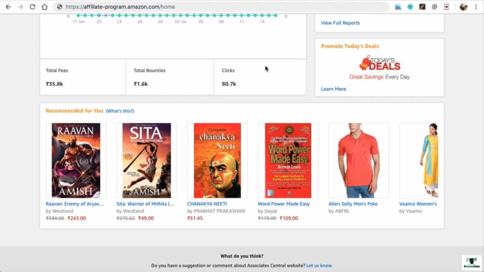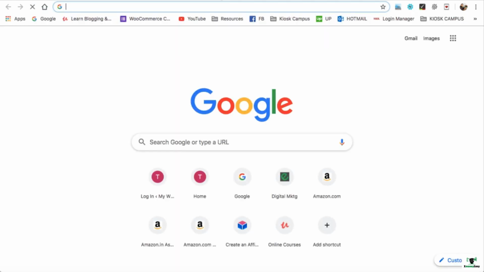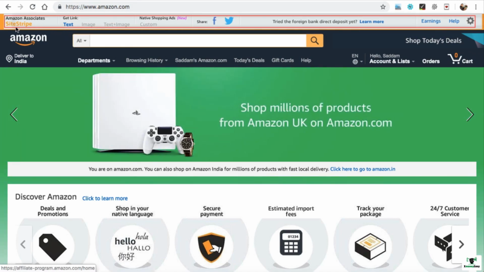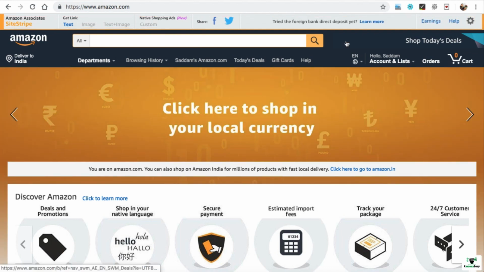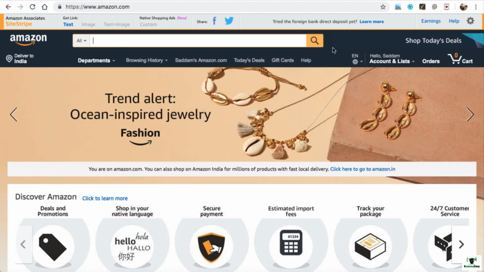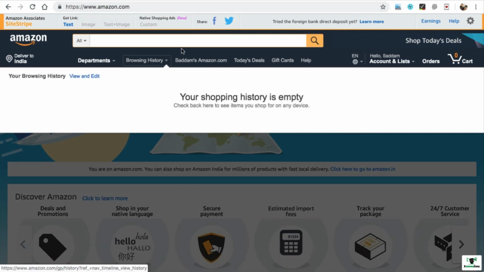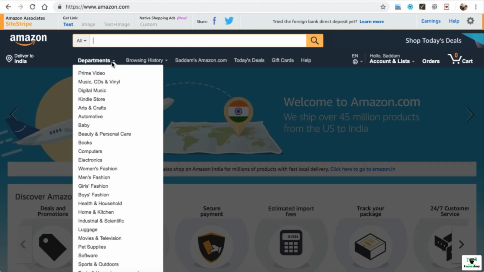Now in order to get a unique link of any specific product on the Amazon website, simply open a new tab and then go to amazon.com. Now you must be seeing this top bar, Amazon Associate site stripe. This bar is not visible to all users, but as we are already logged in to the Amazon Associate account in another tab, that's the reason why it is showing over here. So you need to first log in to the Amazon affiliate account on a tab, and then after being logged in, open amazon.com in a new tab. Now let's go to the electronics category.